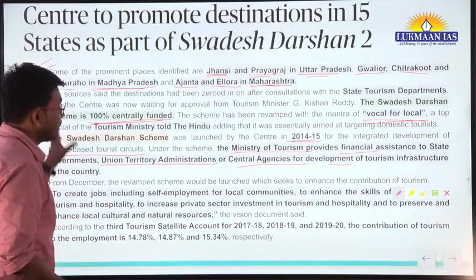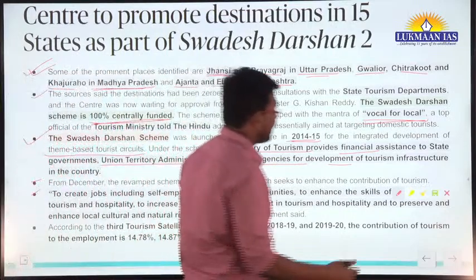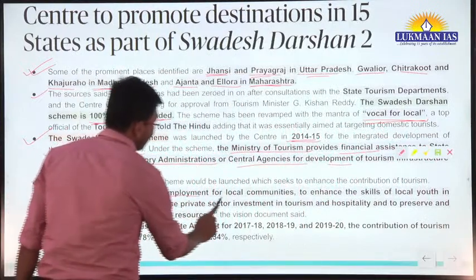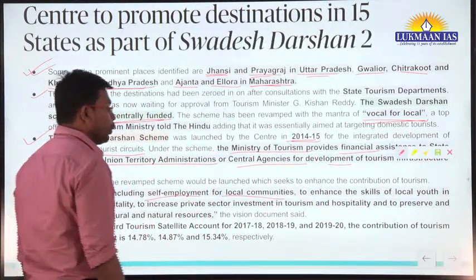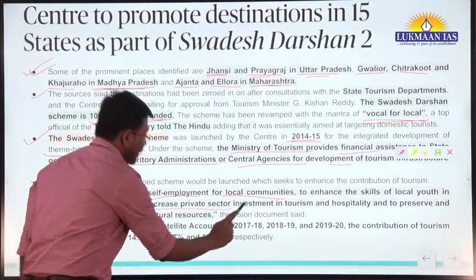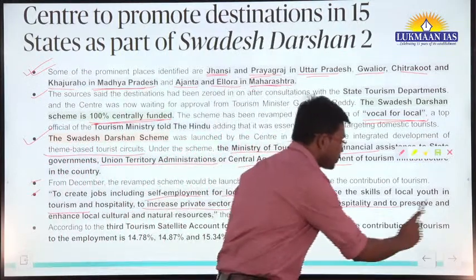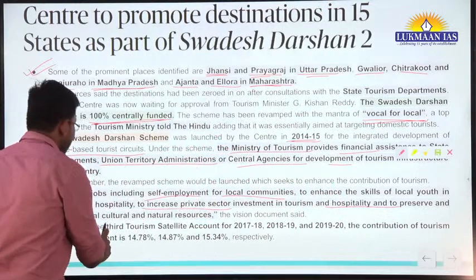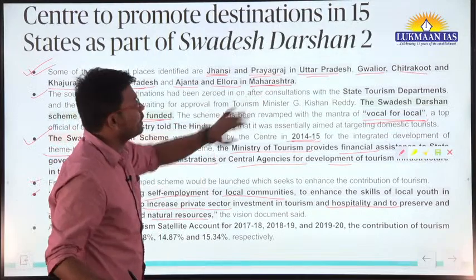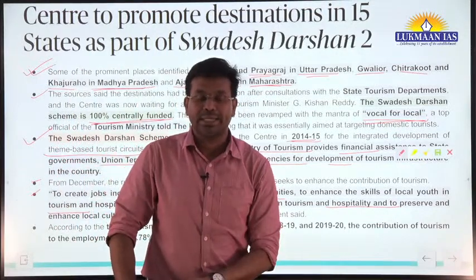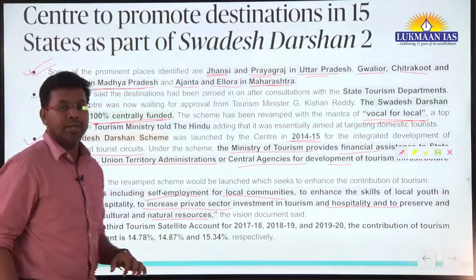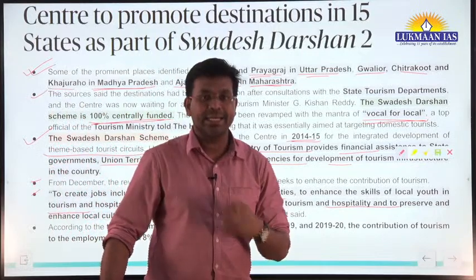This scheme is also being promoted so that more jobs can be generated: to create jobs including self-employment for local communities, to enhance the skill of local youth in tourism and hospitality, to increase private sector investment in tourism and hospitality, and to preserve and enhance local cultural and natural resources. The vision document of the Swadesh Darshan scheme talked about these objectives. The objective of this scheme is to promote the tourism places in India.